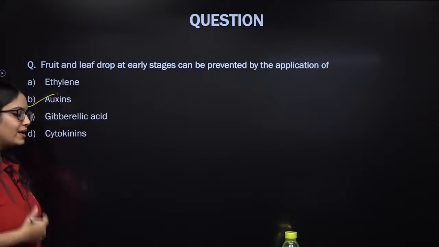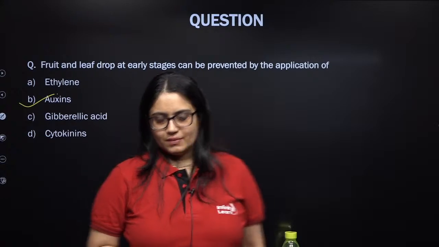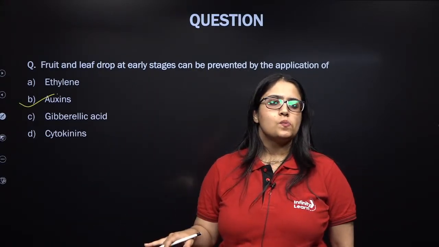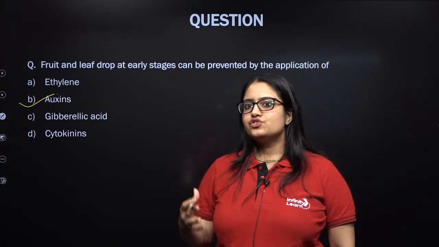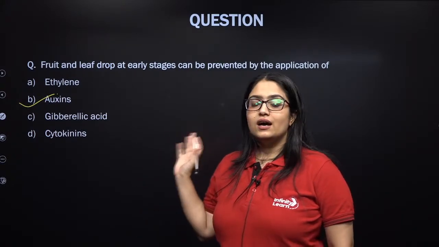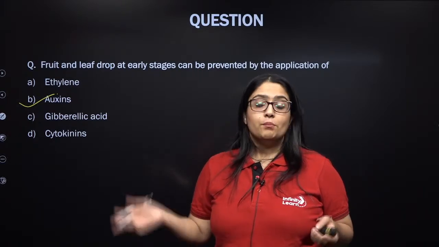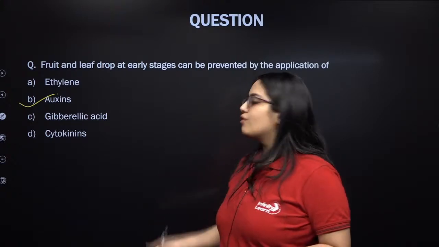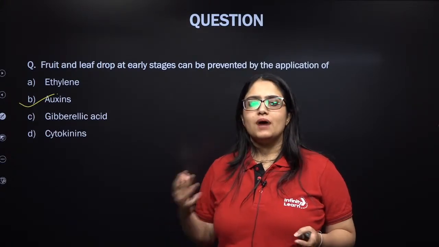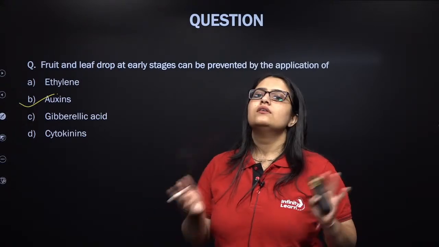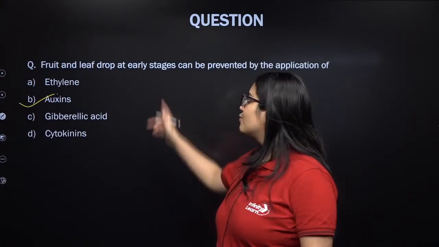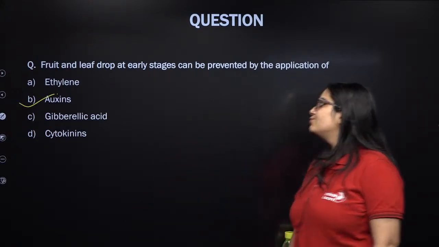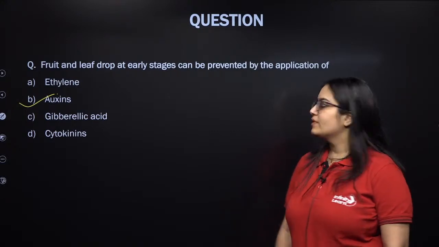So auxins actually prevent or inhibit, my dear students, the early leaf drops. They prevent the abscissions, early leaf drops, in the plant parts which are young. But at the same time they promote abscission or breaking of the leaves and parts of the plants which are old. So in mature plant parts or organs it will promote abscission, but it will prevent abscission in the younger parts. So this is how auxin works, right? So auxin is going to prevent the leaf and fruit drop at the early stages. Is this clear? Next question.